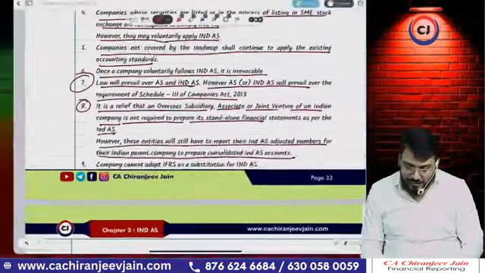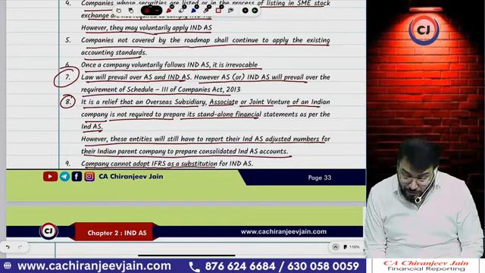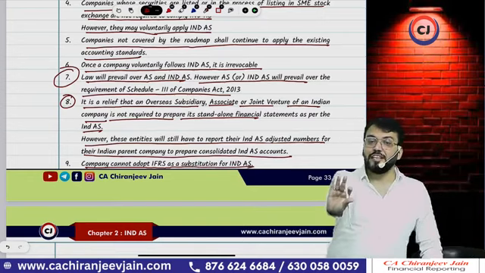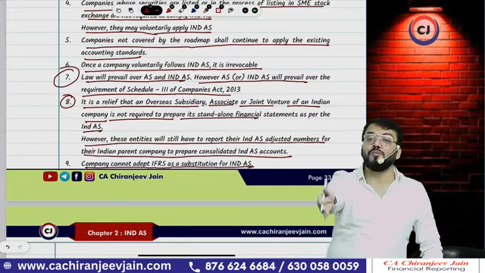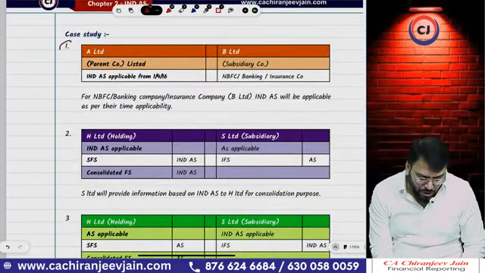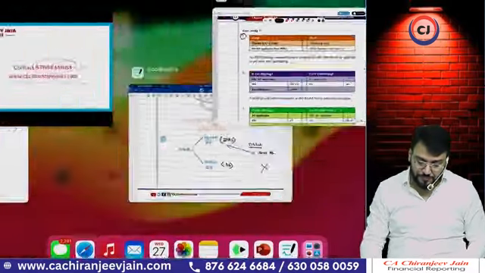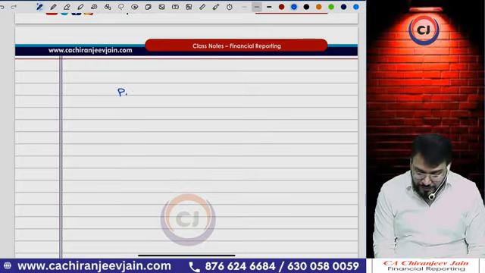Correct. So what they want to say? The company cannot adopt IFRS as a substitution for what? Ind AS. So they have given one clarification that if you are already following IFRS, it does not mean you can substitute IFRS for what? Ind AS. Then three more clarifications have been given. What is this clarification? Just try to understand. What they want to say is, suppose there is one parent company which is a listed company.